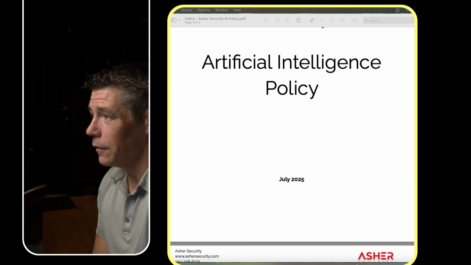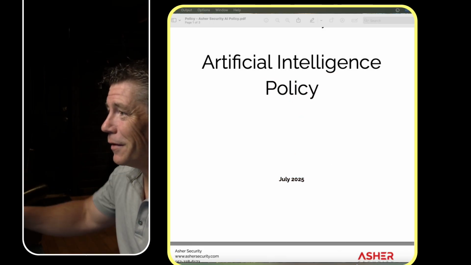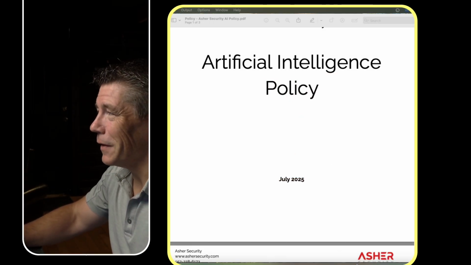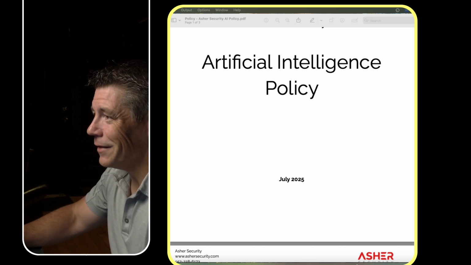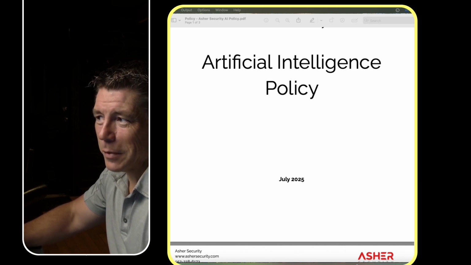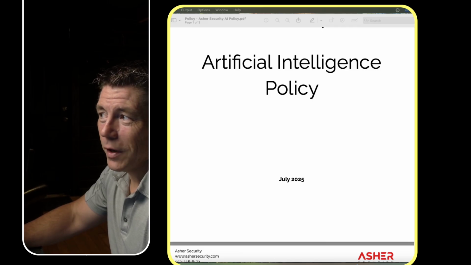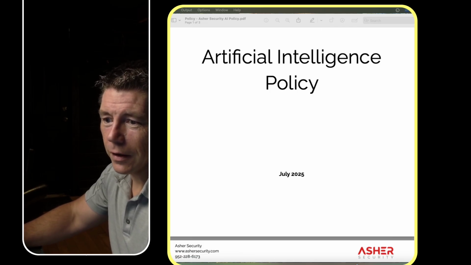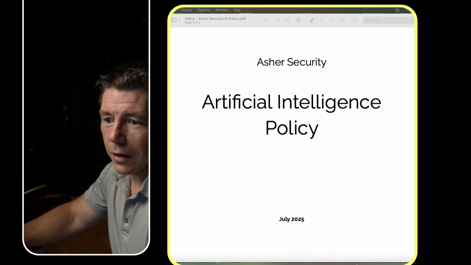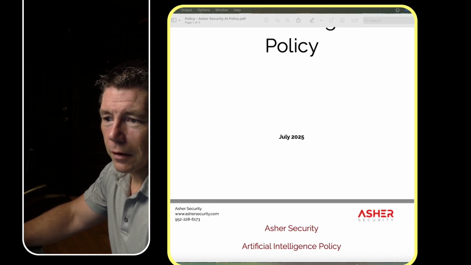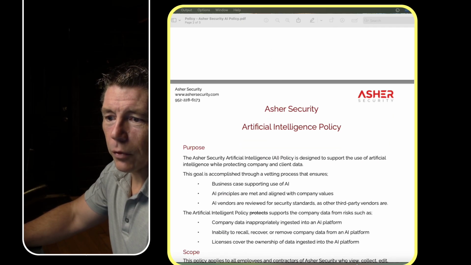You're welcome to steal or copy this if you want. Our philosophy on policies is to keep them as simple as possible. So this policy here is only 3 total pages with this cover sheet. So we just have our branding and the title here. And then finally, we jump right into it.